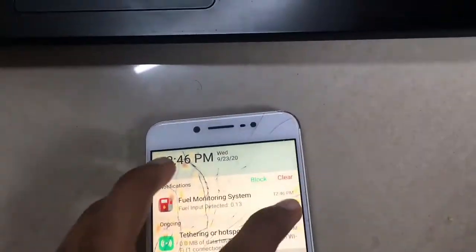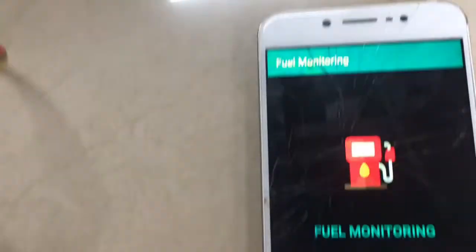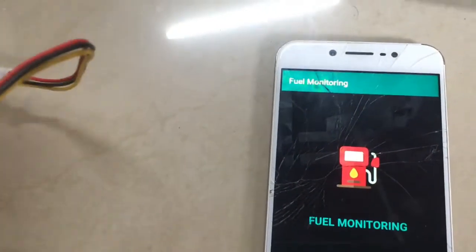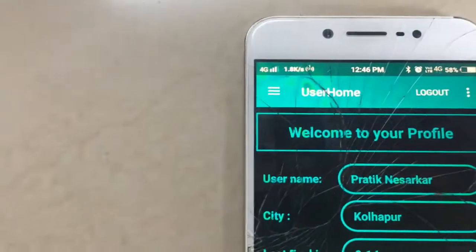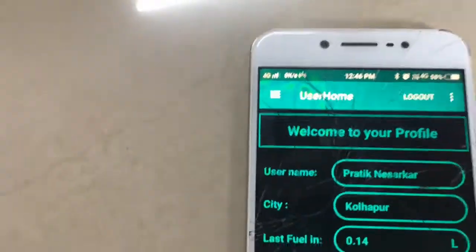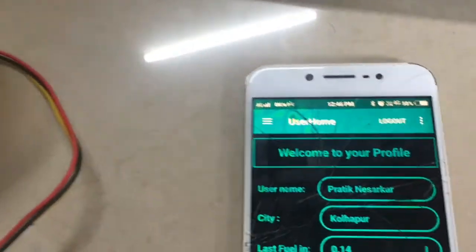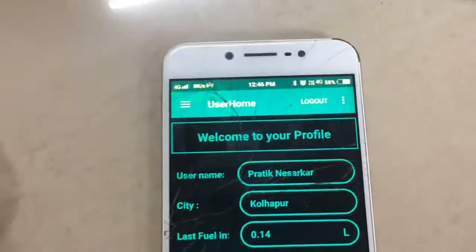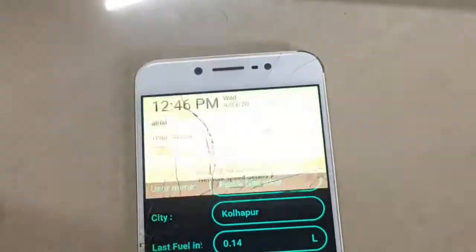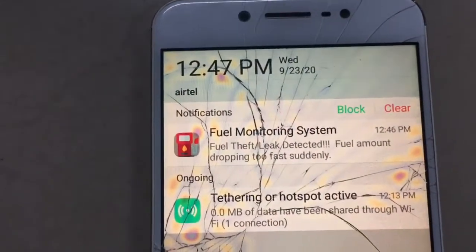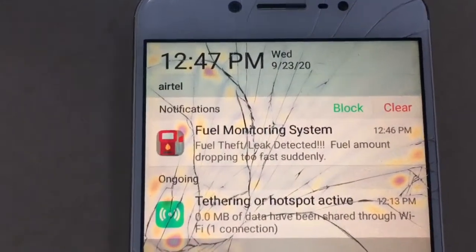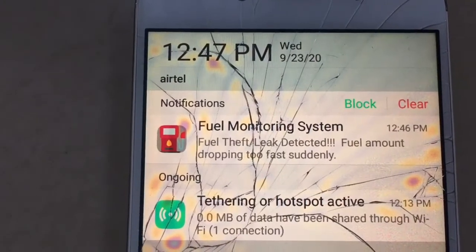Another feature of our application is in case there is a fuel theft. We detect it if there is a sudden change in the fuel output value rather than normal, and then it will alert the user. As we can see, I have tried to remove a lot of petrol, and as soon as the fuel is removed in a very large amount, this notification appears: fuel leak or theft detected, fuel amount dropping too fast.